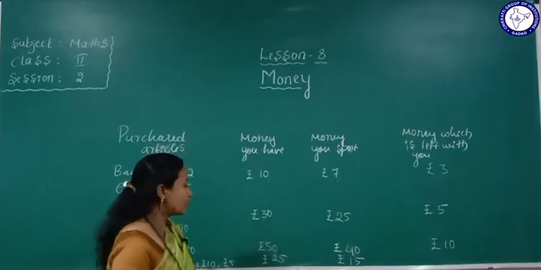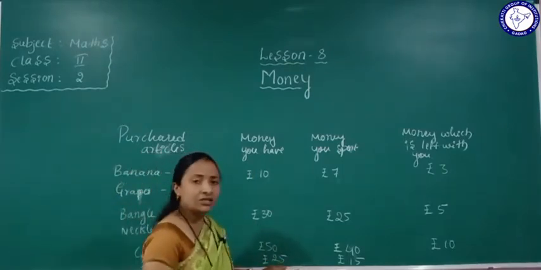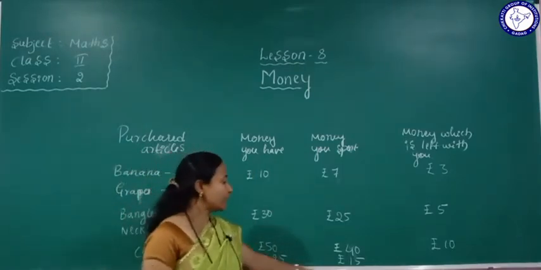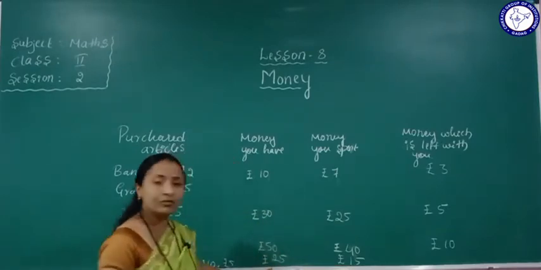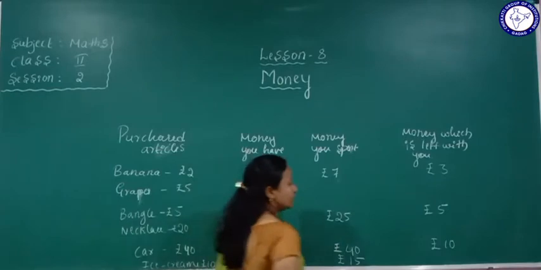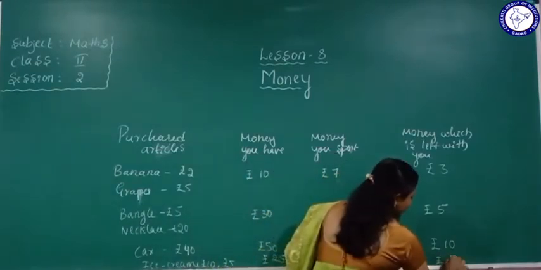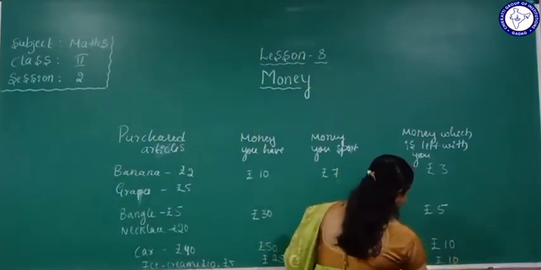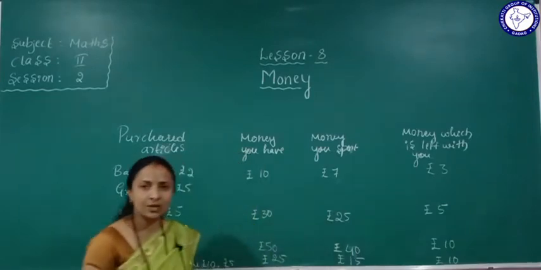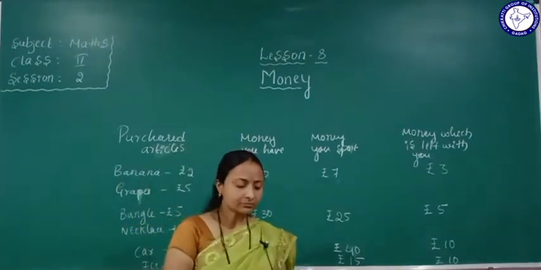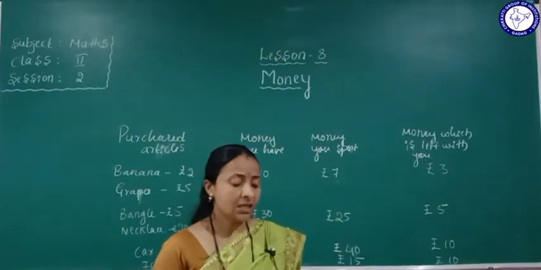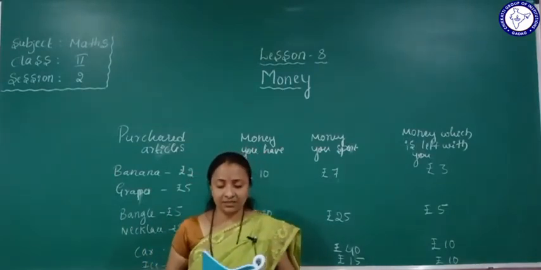Okay, so here see, you have 25 rupees, you spent, it means you purchased for rupees 15. How much amount remains with you? So the left amount is rupees 10. Yes, understood this one? Okay, so next one they have given here another example. That is one of the activities.